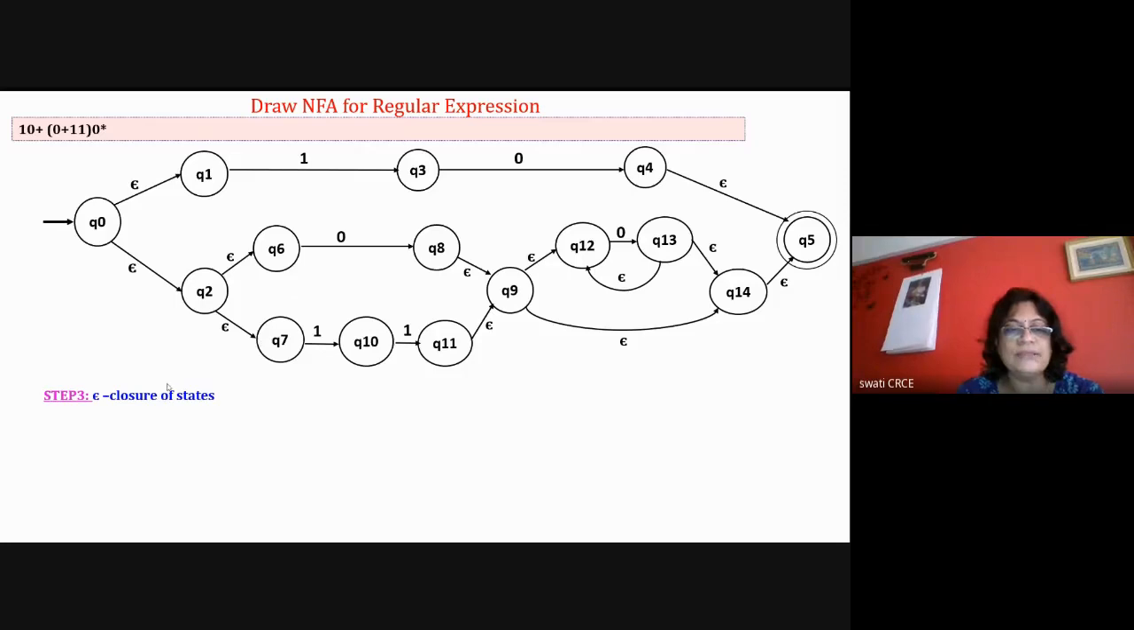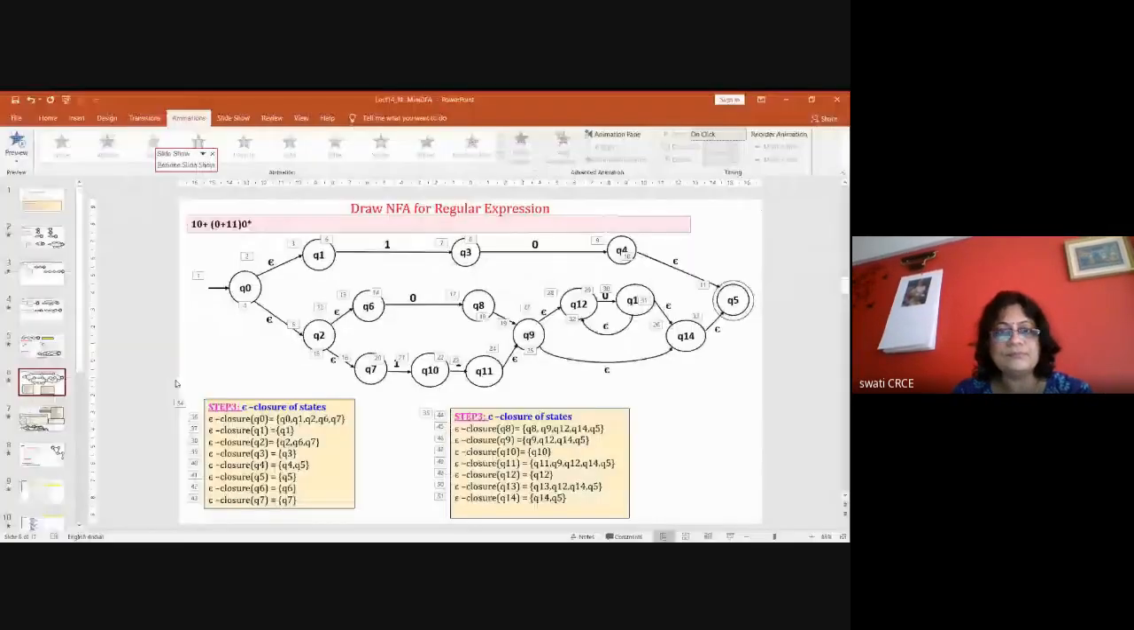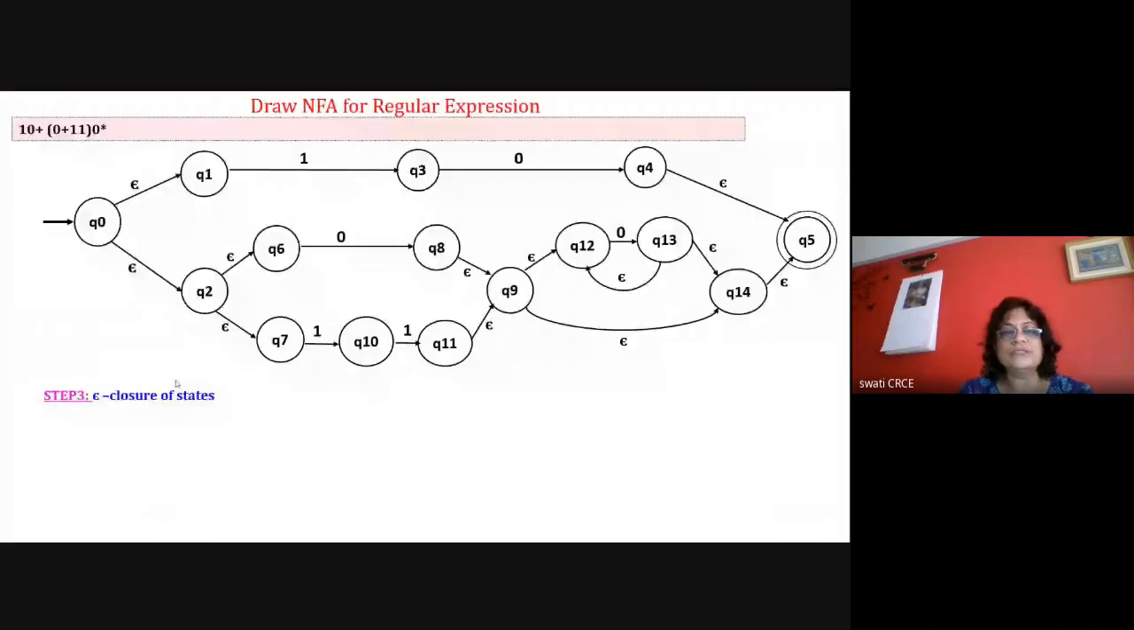There is an epsilon closure method. So first find out the epsilon closure of all the states. Now can you tell me the epsilon closure of Q0? Write down in the chat the epsilon closure of Q0. I'll just show you the diagram. I'm telling you that you should have paper and pencil with you. This is the diagram. Q0 going to Q1, Q2, Q6, Q7, Q3. What is the epsilon closure of Q0?